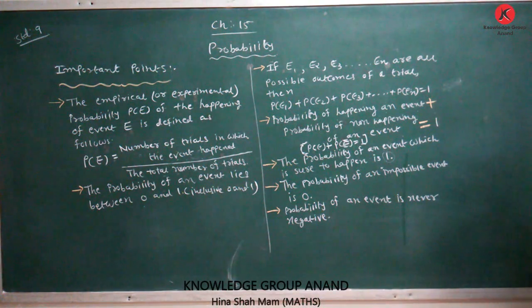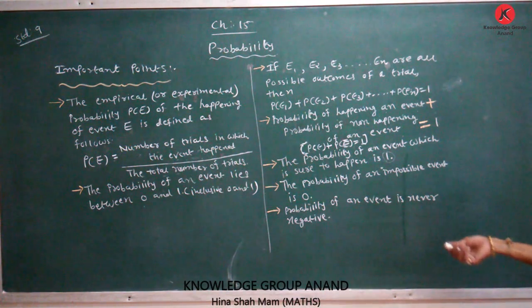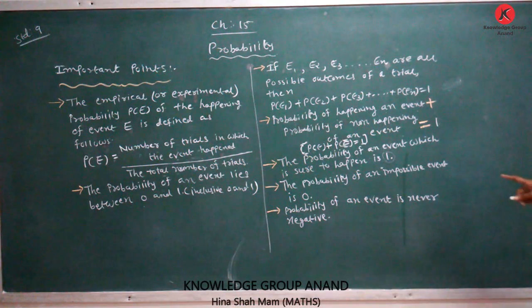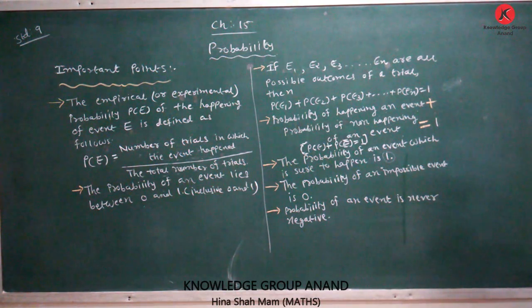Which event is called impossible? The sun rises in the west. It is an impossible event. Impossible event, its value is 0. The sun sets in the west. It is a possible event, a sure event, therefore its value is 1. But an impossible event, its value is 0.